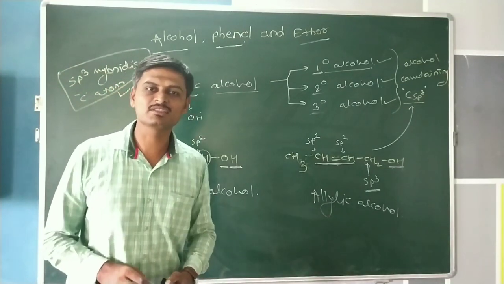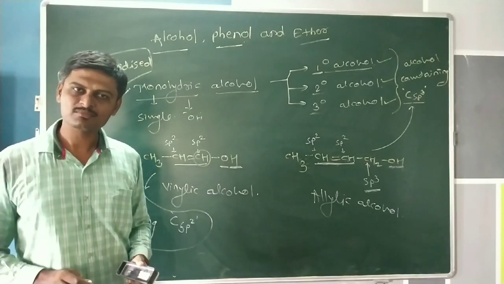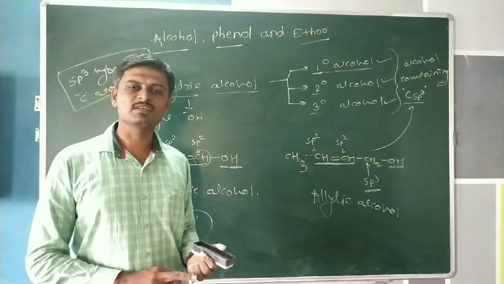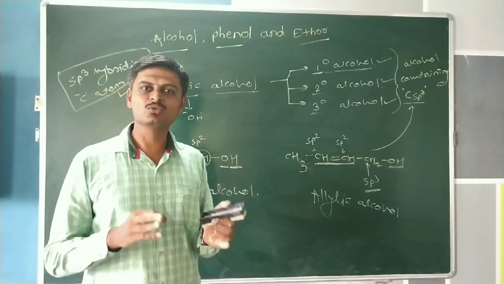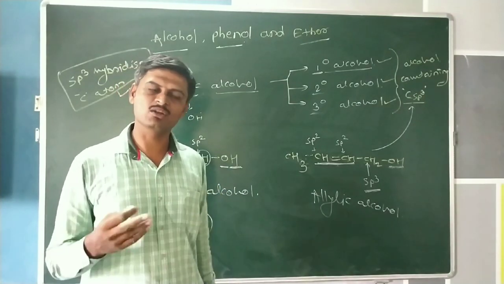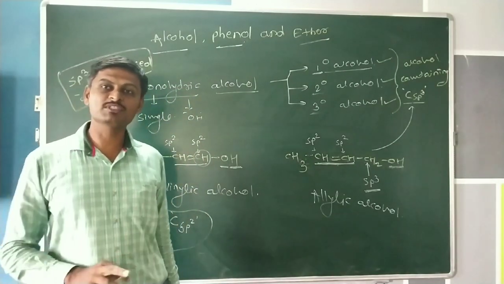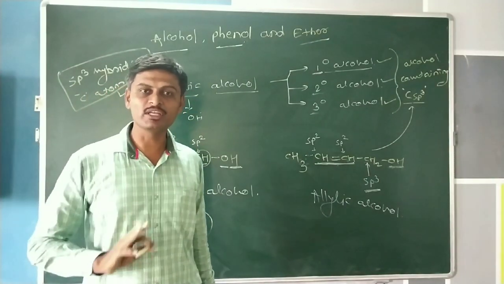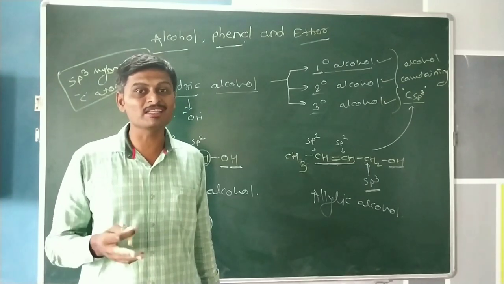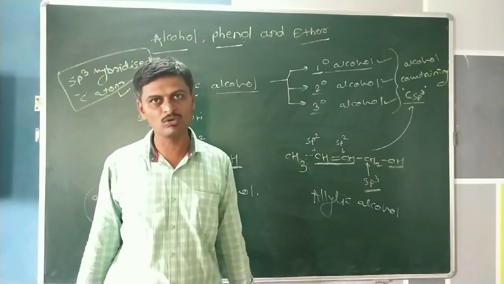Firstly, we discuss the main classification. In this classification, the hydroxy group is attached to the alkyl group, and the compound is known as an alcohol. If only one hydrogen atom is replaced by one hydroxy group, then this alcohol is known as a monohydric alcohol.